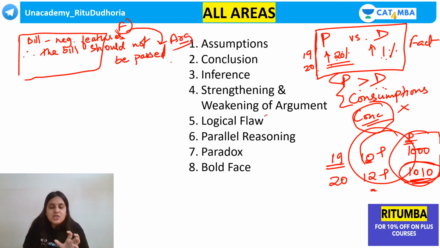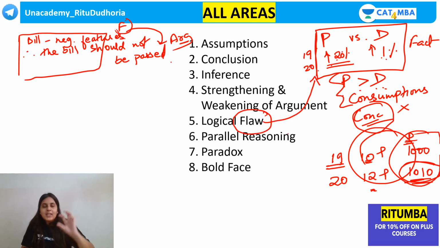Now you would have understood which is a flaw question. This will become a flaw question. Flaw में आपको ढूंढना है कि why or how the argument cannot be drawn from the fact or the information provided. What has the author failed to consider? What has the author missed out? What has the author not seen? What has the author not understood? How is his conclusion hasty? How is his conclusion illogical? How is his conclusion not accurate or not correct according to the given information? वो flaw होता है. तो वो discrepancy निकालना, that is called a flaw.